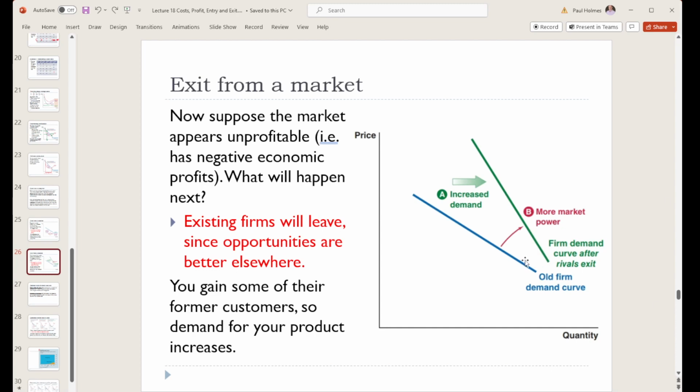Well, two things. There's less competition, and so we have a more inelastic demand curve, but also with fewer options for the customers, more of them will choose us, and so we'll be able to sell a greater quantity at the same price. So then that'll mean that our demand curve is higher with a steeper slope than it was before.